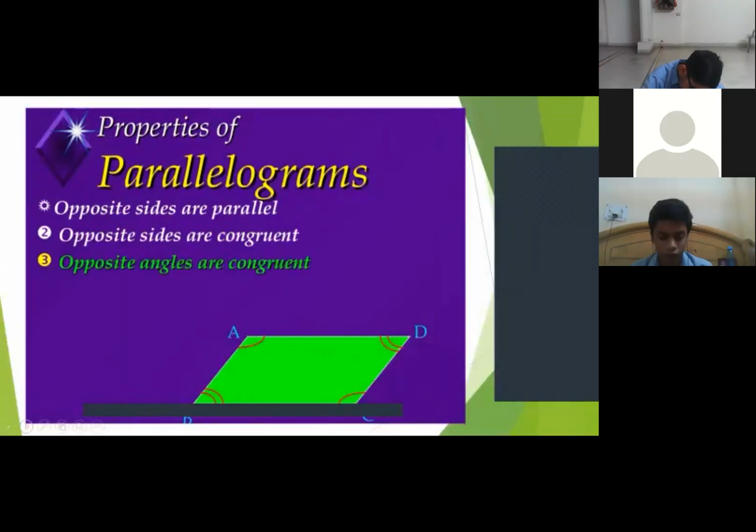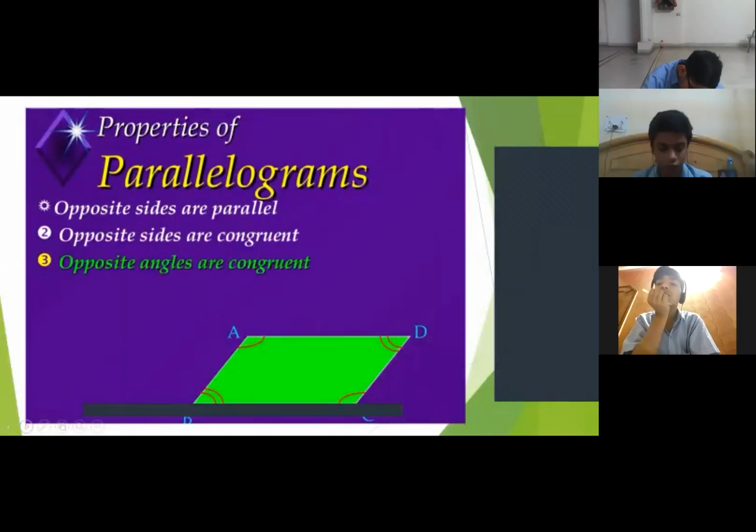Next property is opposite angles are congruent. Can you see here? Angle B and angle D are marked with the same symbol. Angle A and angle C are marked with the same symbol. This shows angle A and angle C are equal. Angle D and angle B are equal. Congruent means they have equal measure.